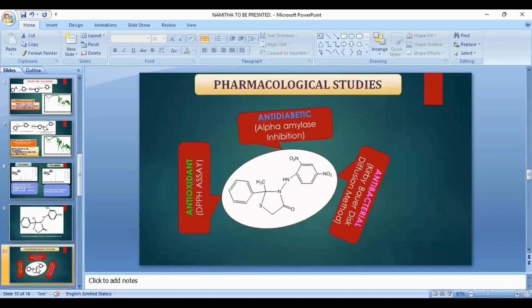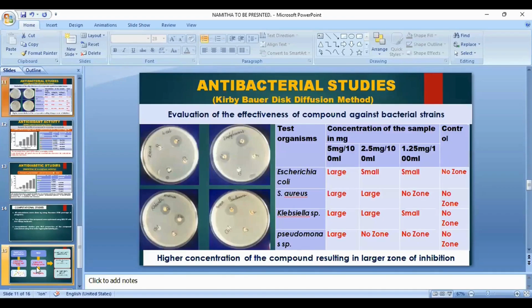Moving on to the pharmacological applications, pharmacological studies were done. Here, antidiabetic, antibacterial, antioxidant activity of the synthesized compound were recorded. Antibacterial studies of the synthesized compounds were noted against E. coli, Staphylococcus, Klebsiella, Pseudomonas sp, etc. Evaluation of effectiveness of compound were tabulated. Here, we noted that higher concentration of the compound results in a larger zone of inhibition.